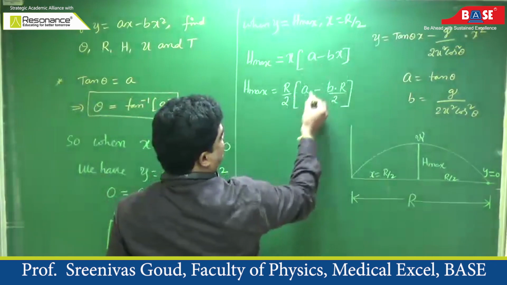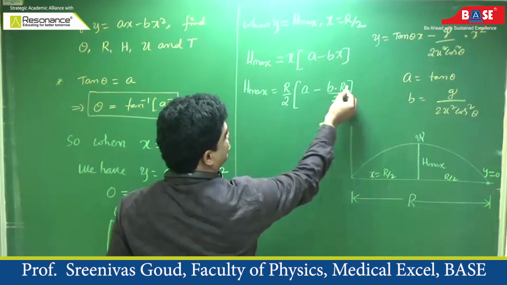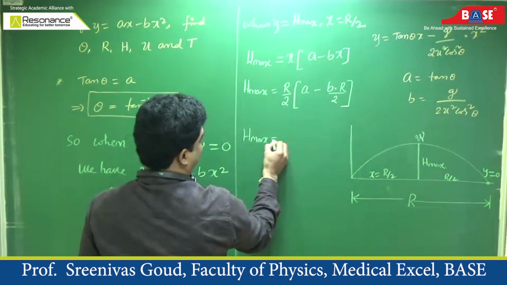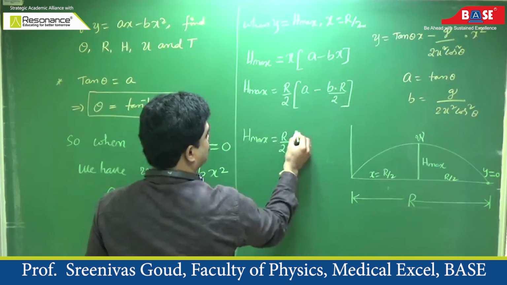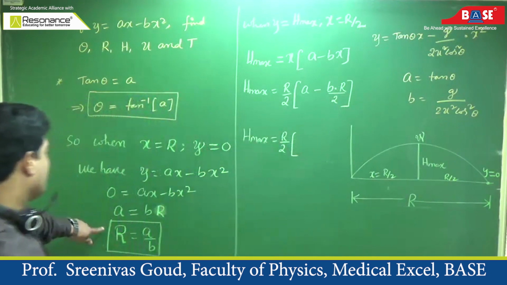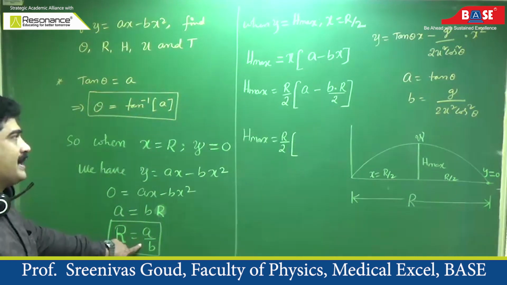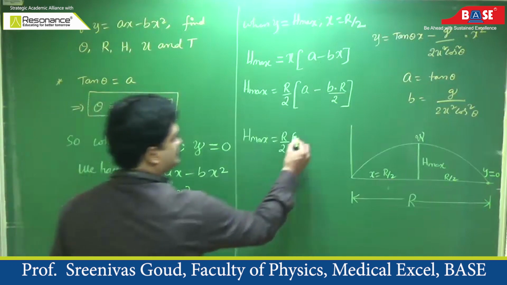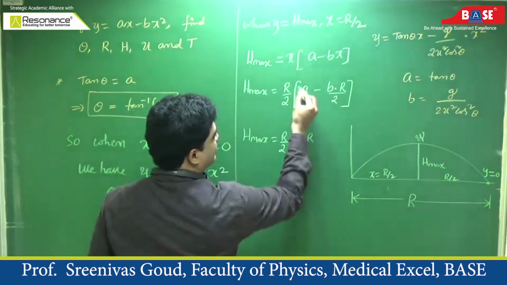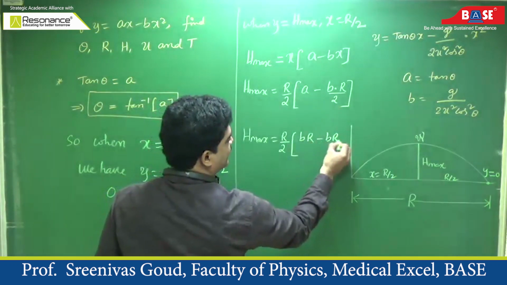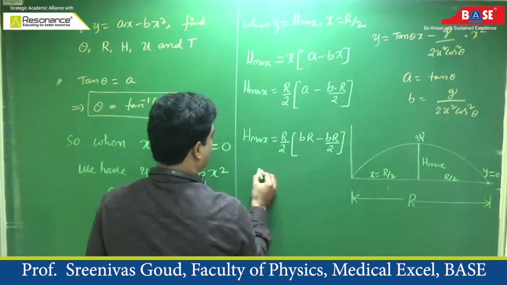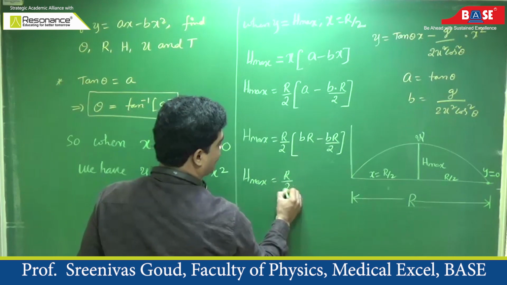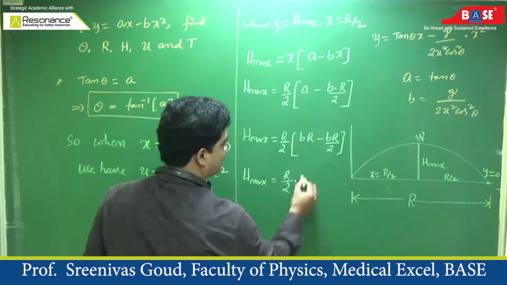So h maxima is R by 2 into a minus b into R by 2. What is R? R is a by b. Then what is a? a is b into R. So a is b into R minus b into R by 2. So h maxima is R by 2 into bR by 2.